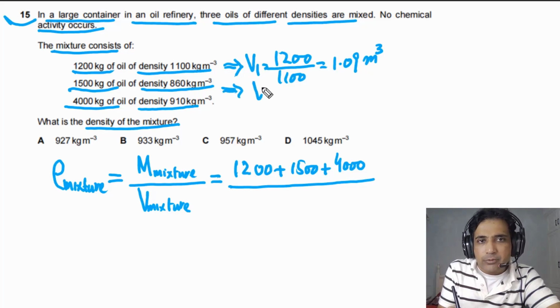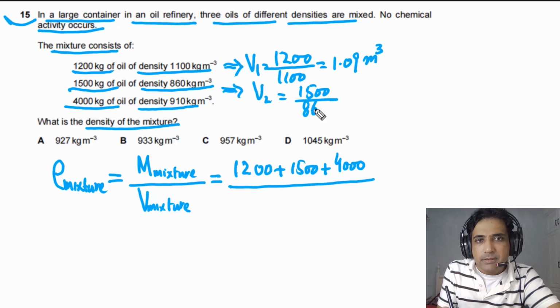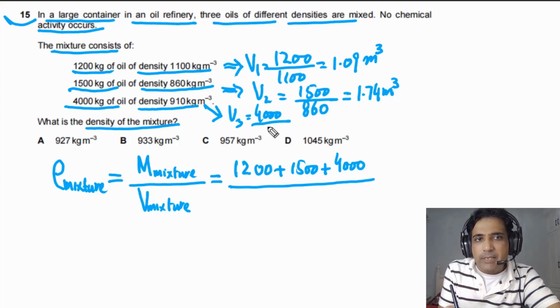We can also calculate the volume of the second oil. We have the mass of the second oil, so this is mass divided by density. Density is equal to 860. So in this case our answer will be equal to 1.74 cubic meter. We can also find the volume of the third oil. Let's say this is V3. This one will be equal to the given mass of the oil divided by the density of the oil. If we solve this one, our answer will be equal to 4.4 cubic meters.